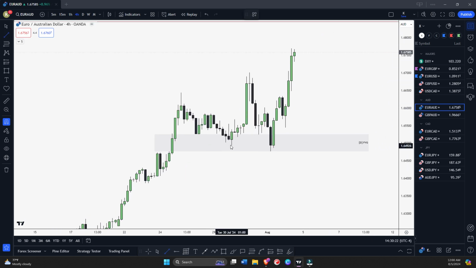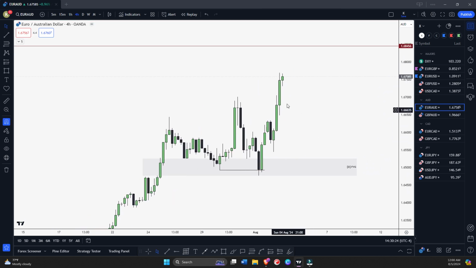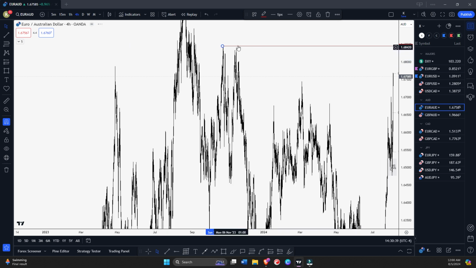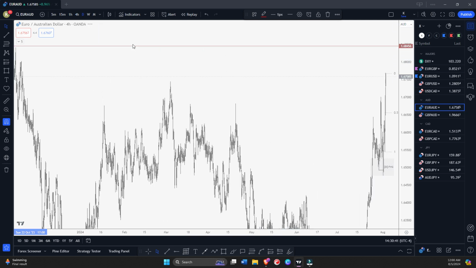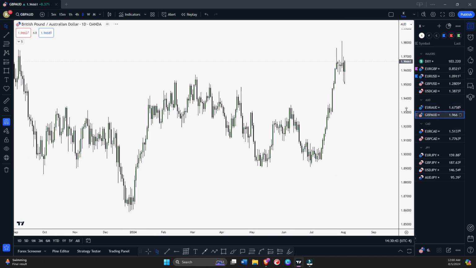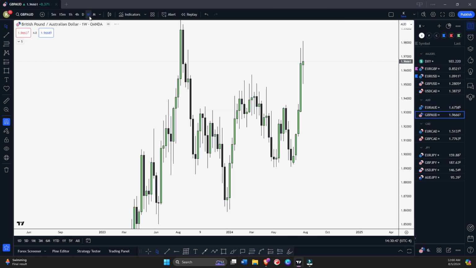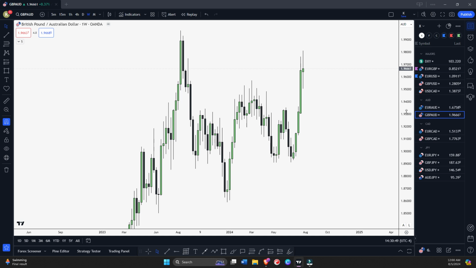Also, we have swept this low on 4 hour. If we retrace to discount, we can look for continuation to the upside to target this high, basically this equal high as a liquidity. So GBPUSD, not interested in GBP right now because EURUSD is much stronger.